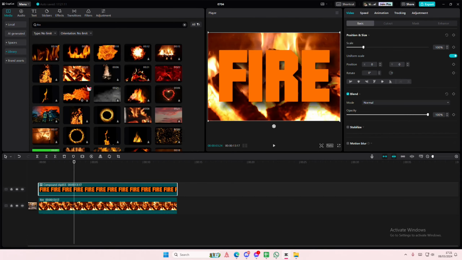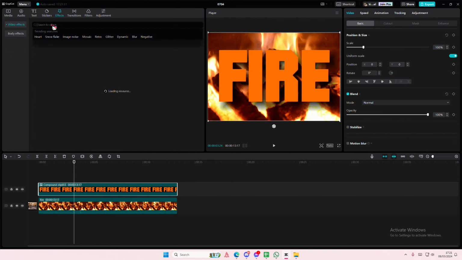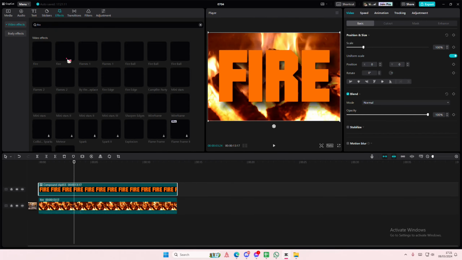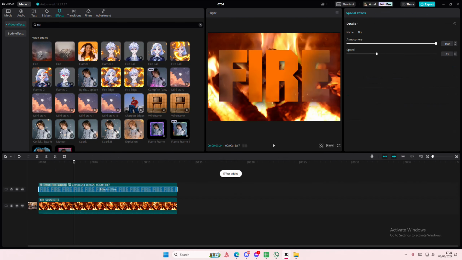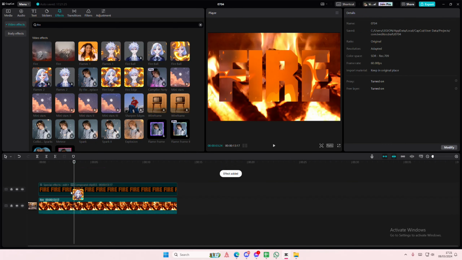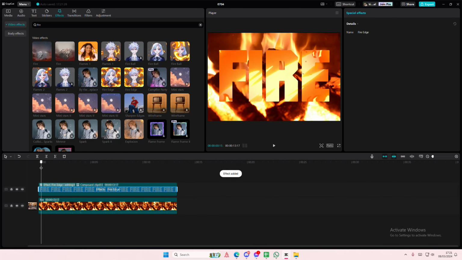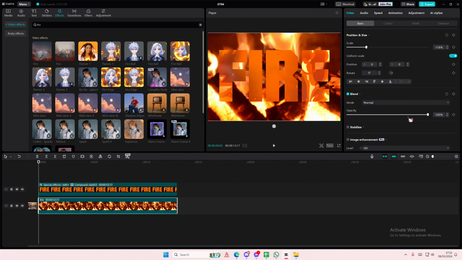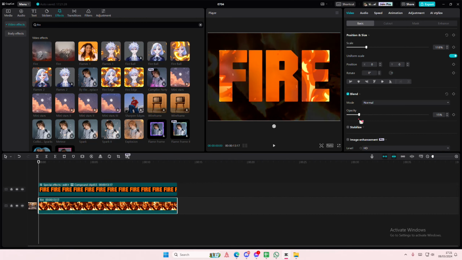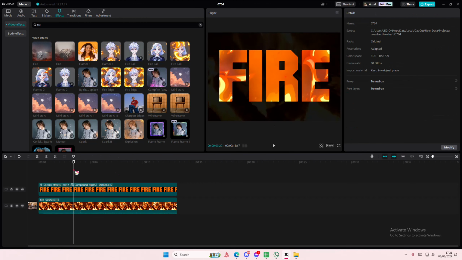Right click, create compound clip, then go to effects and type in just fire and start adding every single effect that they have on there that's related to fire. If you don't like the background and you prefer it underneath, over a black background, you can do that, or you can go to opacity and make it darker.